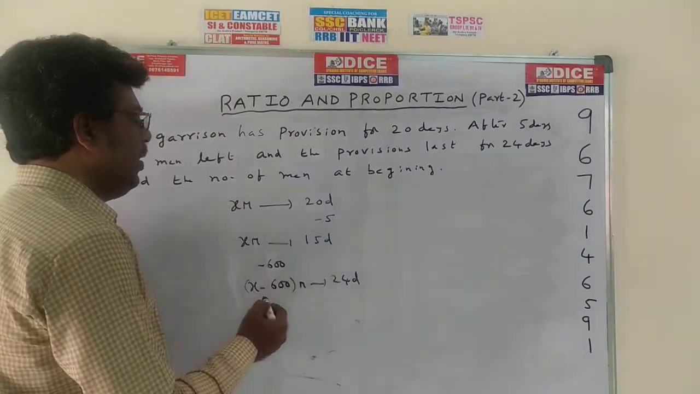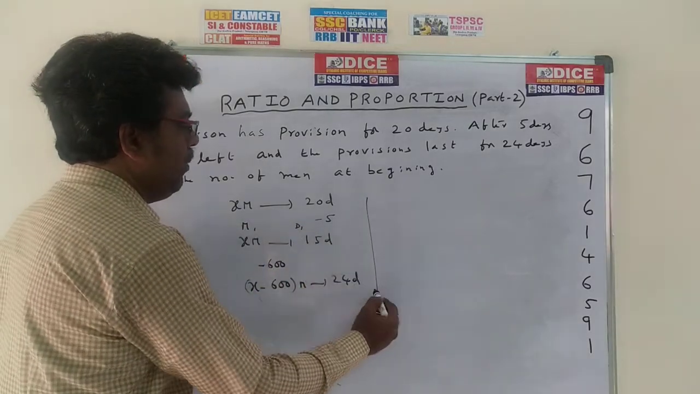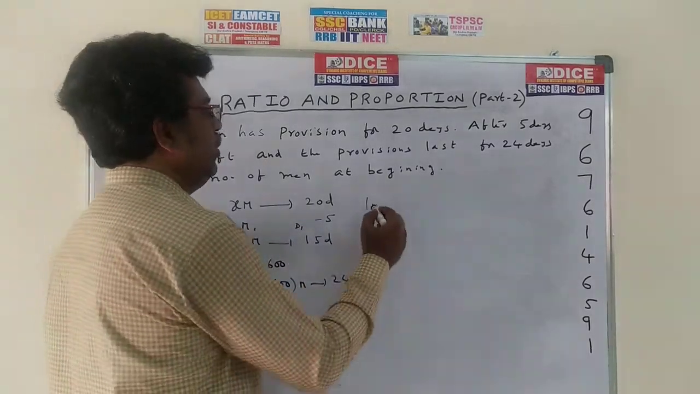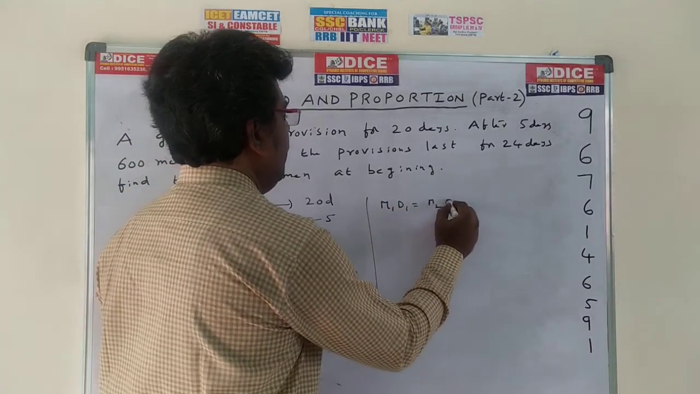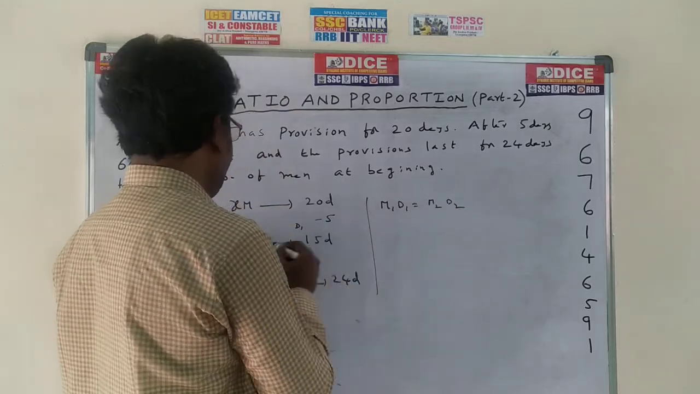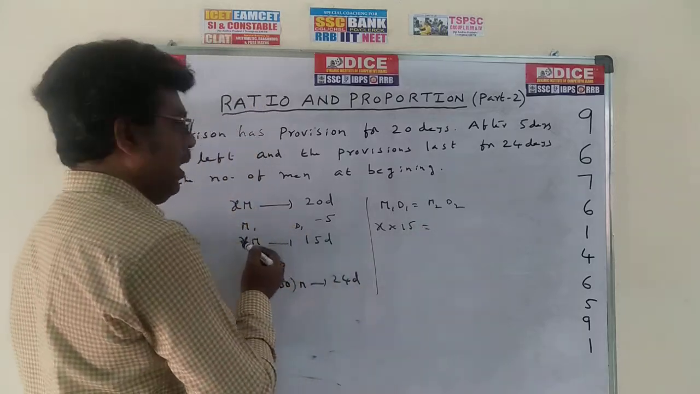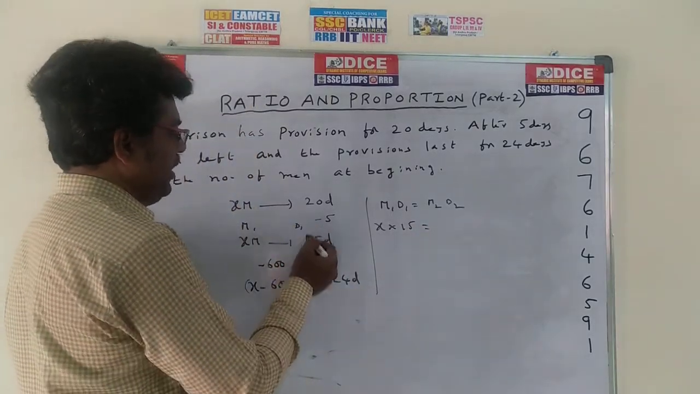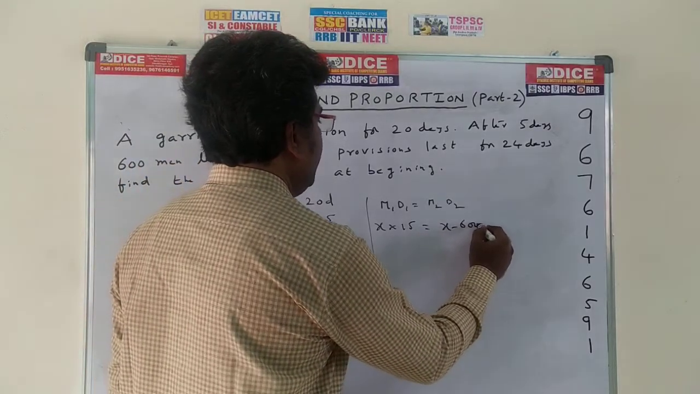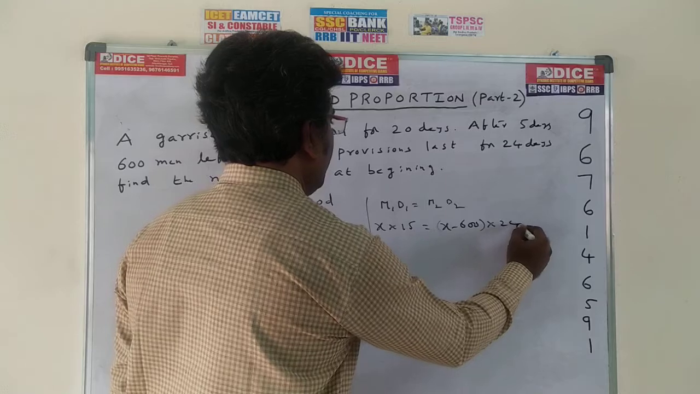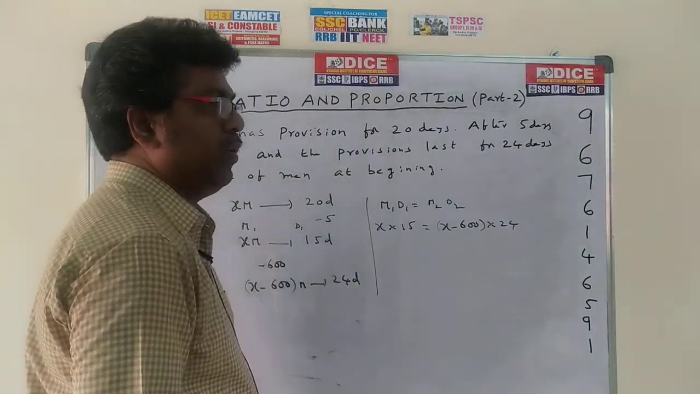Now once again the same formula. This is M1, this is D1. Already I told you the formula. What is the formula? M1 D1 is equal to M2 D2. M1 D1 means X into 15. This is M1, this is M2, this is D1, this is D2. So X into 15 is equal to X minus 600 into 24.